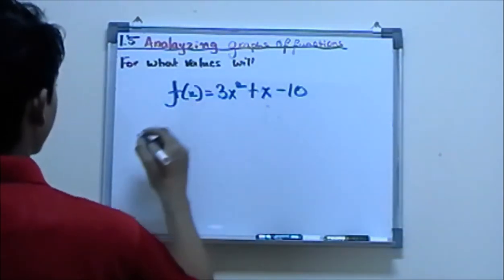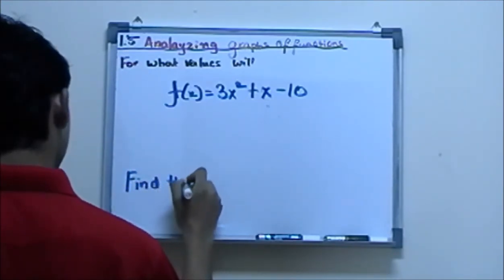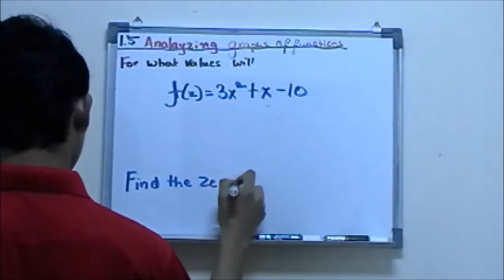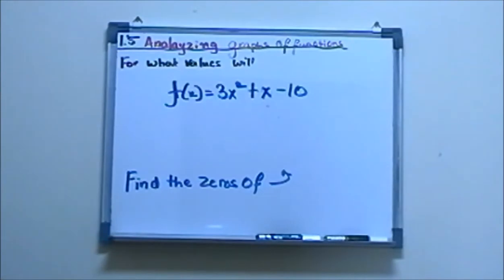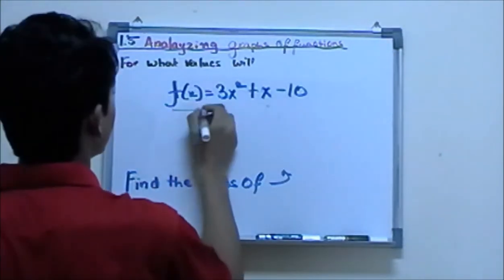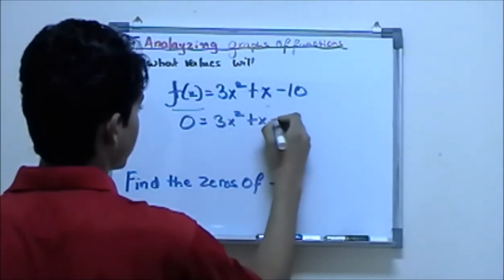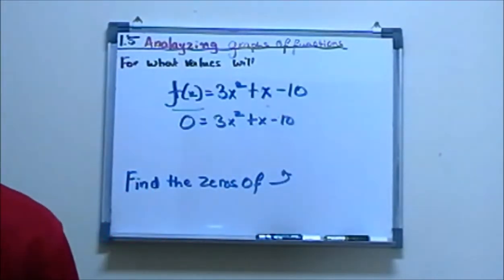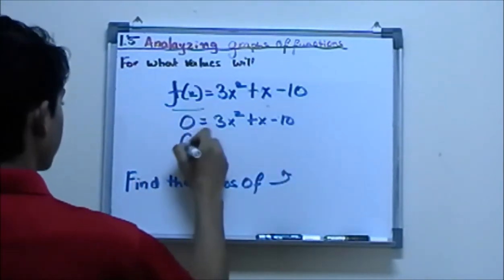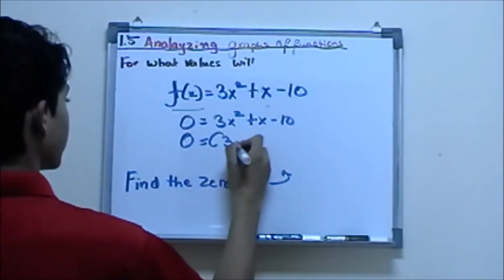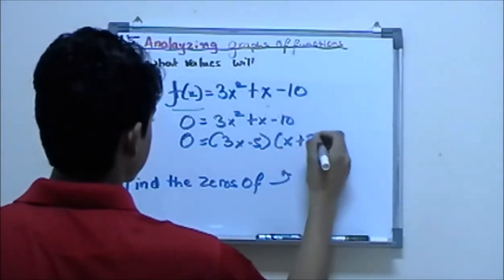The question says find the zeros of this equation. So what we do is plug in this value as 0: 0 is equal to 3x squared plus x minus 10. Now we would factor this out. We would get 0 is equal to 3x minus 5, and then x plus 2.